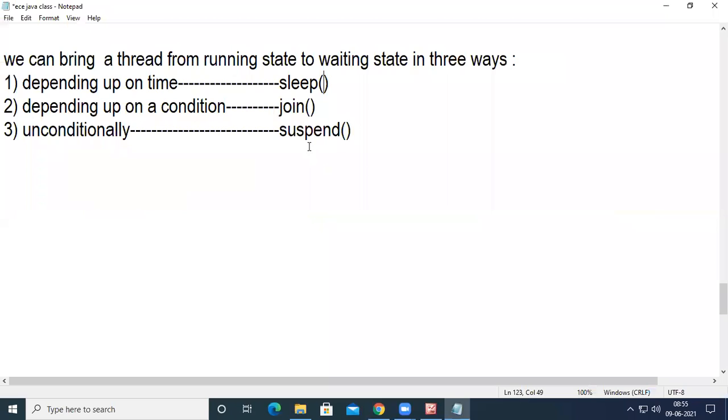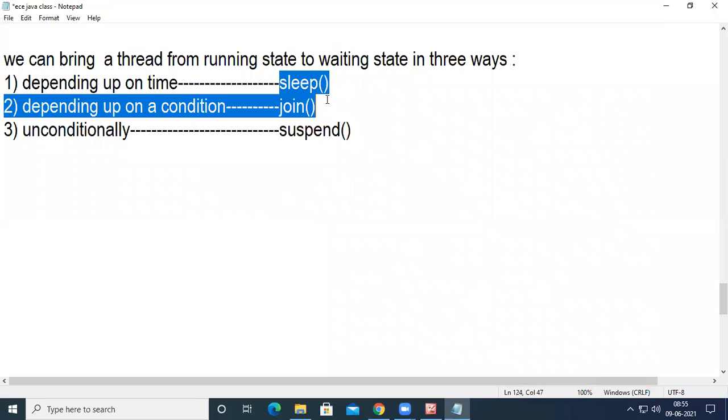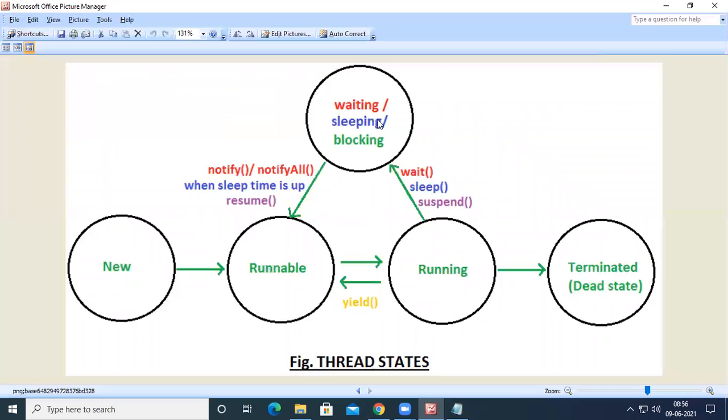Okay, and then unconditionally. In both cases, that is sleep and join, when a thread has been moved into the waiting state by using the sleep method, that thread will be automatically moved into the ready state after the completion of the given time, right? And when a thread was moved into the waiting state by using the join method, automatically it will be moved into the ready state when the condition gets satisfied.